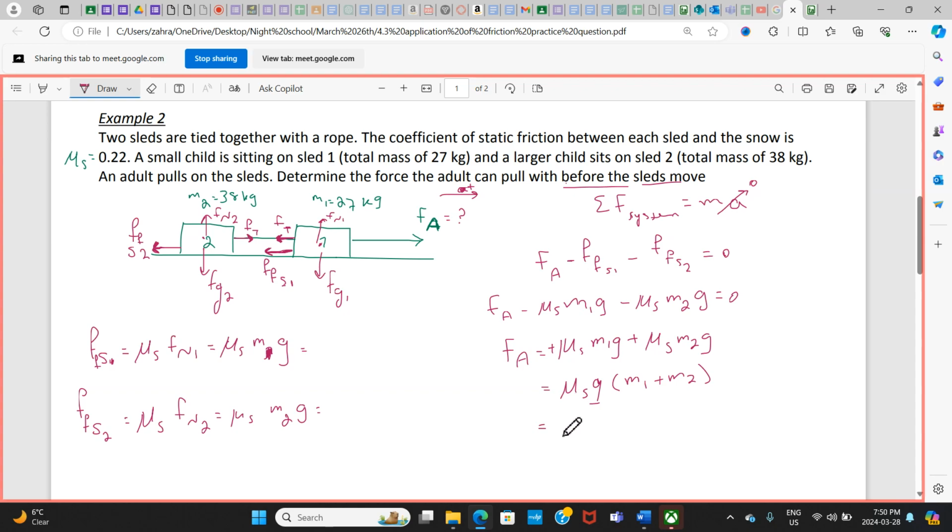Mu is given, it is 0.22, the g is 9.8, m1 is 27, m2 is 38. I need my calculator. This is the force that you need to apply to make it move, right? To just make it start to move. Any question?